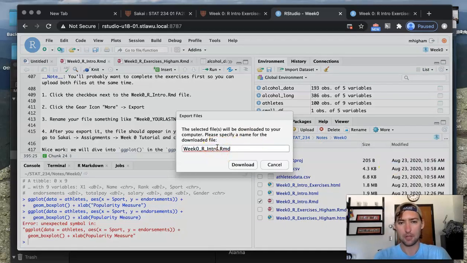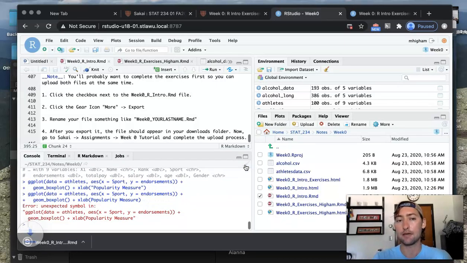This is the part you have to be careful of: when you export, you have to leave this .rmd ending on your file. Otherwise, your computer won't know what type of file it is, and when you submit it, I won't be able to open it. To differentiate your file from the one that you downloaded, I'd recommend adding your last name to the end of it. Then you'll go ahead and click download.